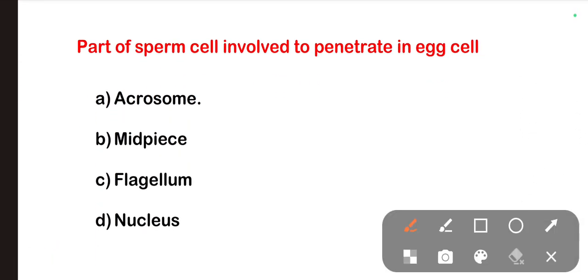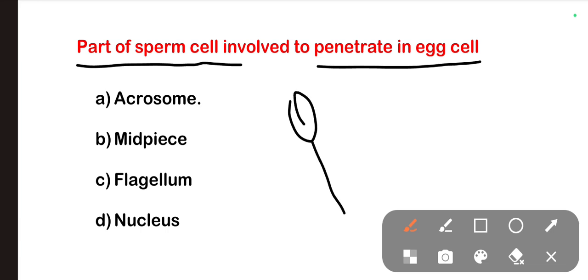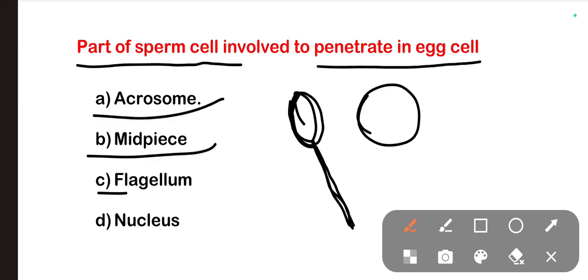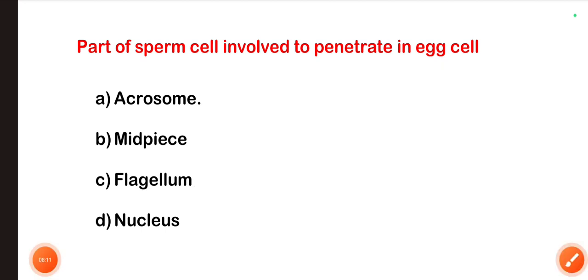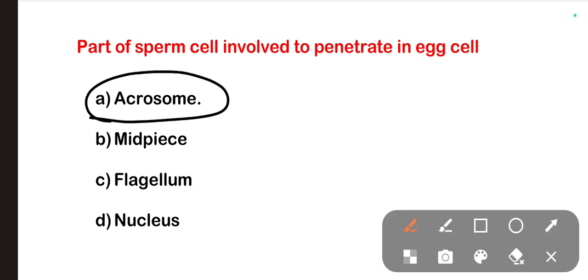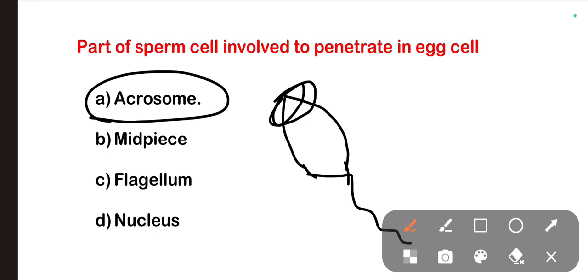The next one is a part of sperm cell involved to penetrate the egg cell. So we have the sperm cell here. Which part of the sperm cell is responsible and involved to penetrate into the egg? Options are acrosome, midpiece, flagellum, and nucleus. The right one is acrosome. So acrosome is the first part we can see in the structure of the sperm. So here we have the acrosome. This is involved to enter into the egg.